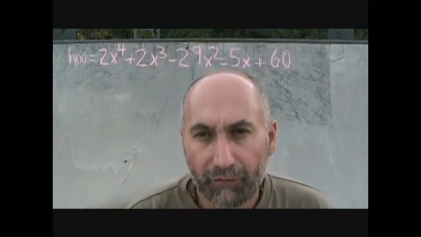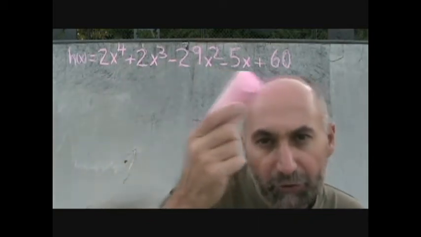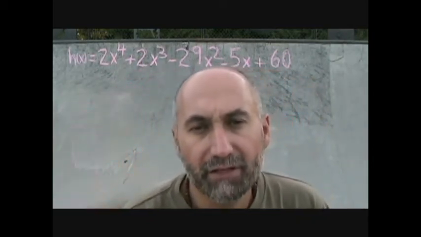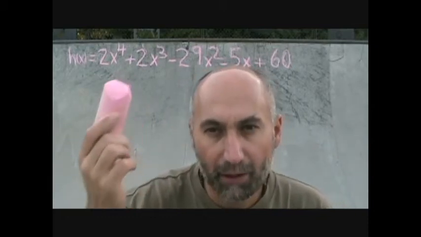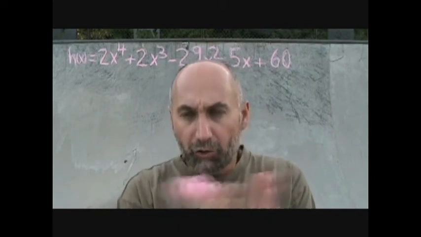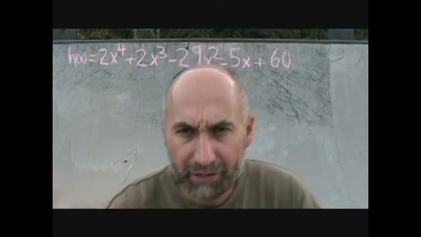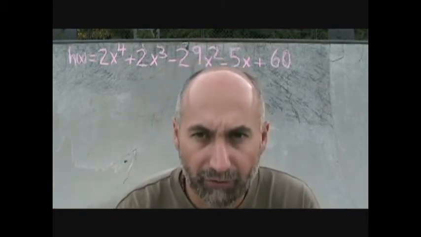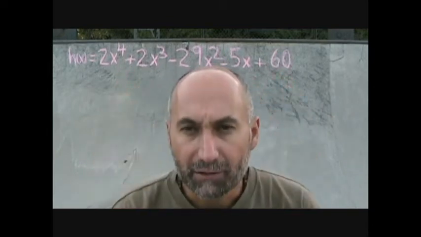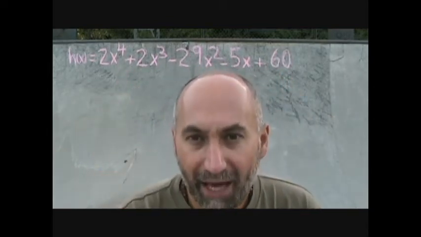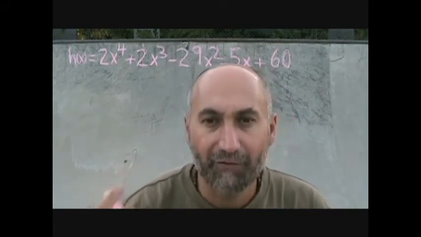So let's say they've given you the following polynomial. It's a function. h of x is equal to this huge thing here. Now, we can't use any of the other polynomial techniques that we've used before to factor this right now, because that's x to the power of 4. It's not in the form of a trinomial. It's not in a form where we can use the quadratic formula or simple trinomial factoring or complex trinomial factoring. And it's definitely not the difference of two things, right? So we're stuck. We can't factor it unless we decide to factor it with synthetic division, which is what we're going to have to do.